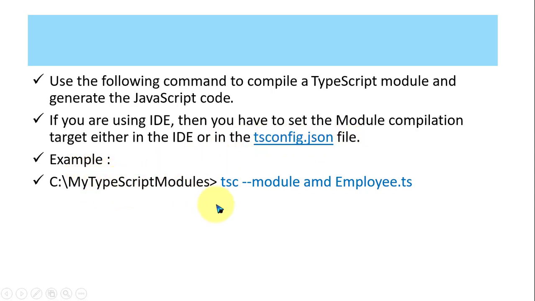For example, here one command is given: the TypeScript compiler, hyphen module, AMD runtime environment, and the name of your module source code, employee.ts. Now it is compiled and set as a module, and your regular code, test employee, you can compile and execute: tsc test employee.ts, and then node test employee.js, and it will show you the output.